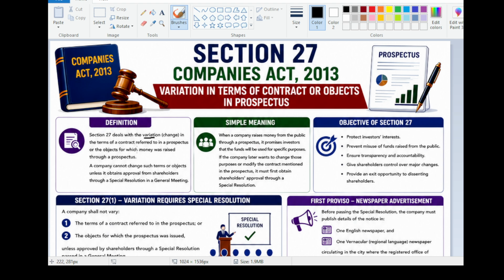In simple words, when a company raises money from the public through a prospectus, it promises investors that the funds will be used for specific purposes. If the company later wants to change those purposes or modify the contract mentioned in the prospectus, it must first obtain shareholders' approval through a special resolution.